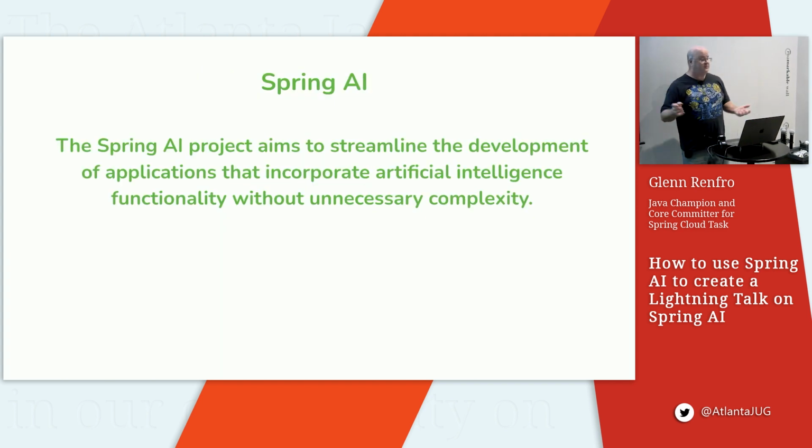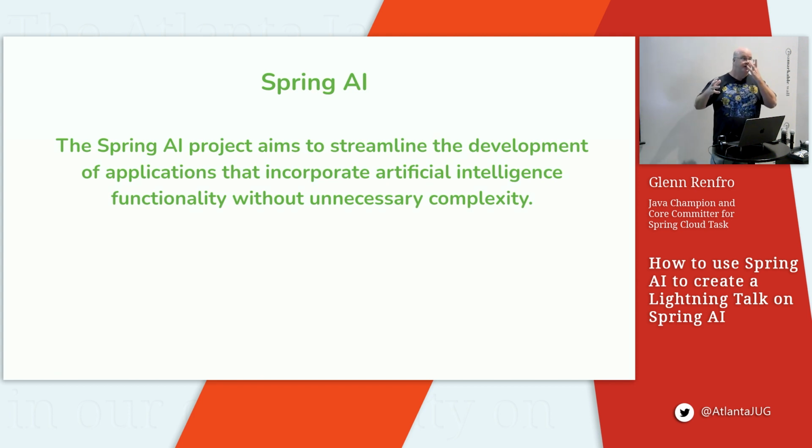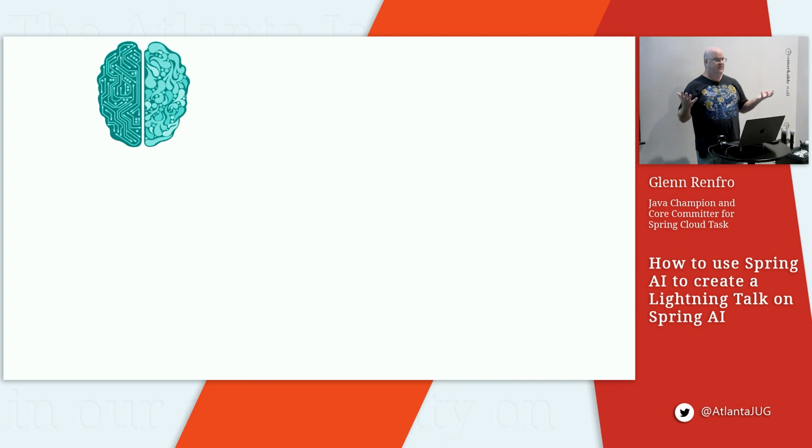So what is Spring AI? Spring AI is a project that aims to streamline development of applications that incorporate artificial intelligence functionality without unnecessary complexity. So basically taking a lot of stuff that we have in Python and moving it into Java, so we can actually, in Java, play with some of the AI stuff. It's going to have a client AI for being able to access things like OpenAI, Google, Bard, Microsoft, and others. So basically, it's going to give you an interface and an implementation.